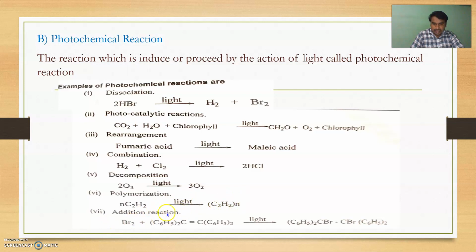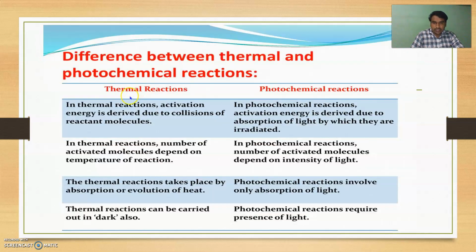Another is addition reaction, addition of bromine across the carbon-carbon double bond in the presence of light. These reactions are examples of photochemical reactions. Now we will see the difference between thermal and photochemical reactions.